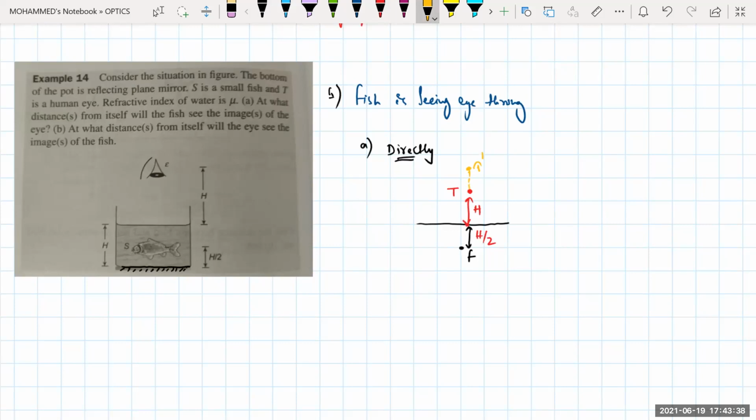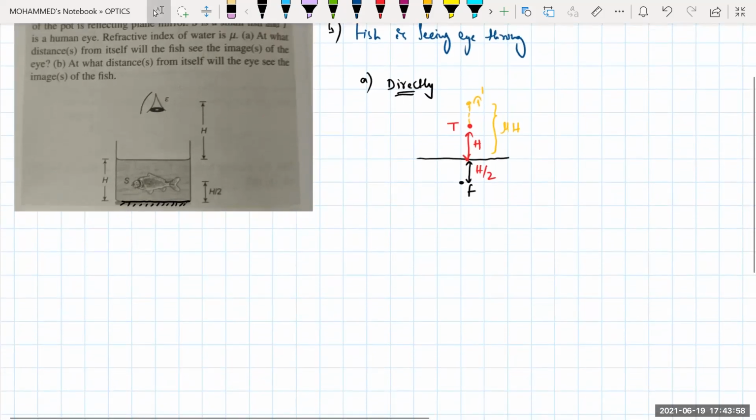Actually the distance is H, but it appears far away. So when it is appearing to be seen far away, now you know that from here to here, the real depth will be equal to how much, beta? Mu times capital H. Now tell me what is the distance F to T dash equal to?